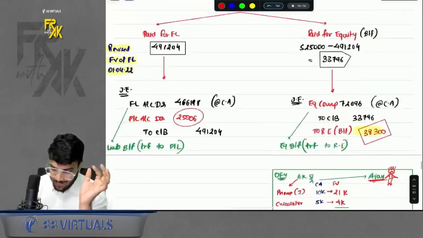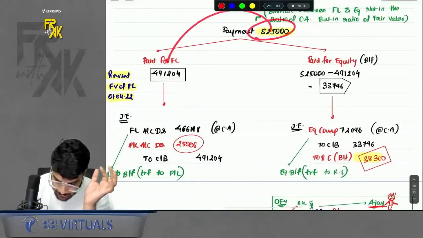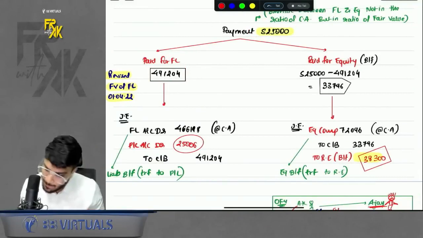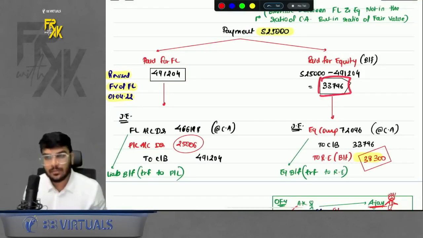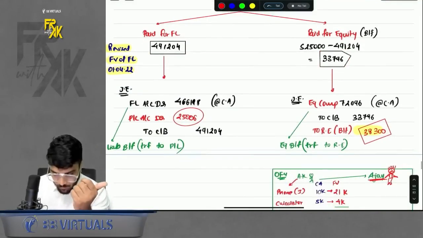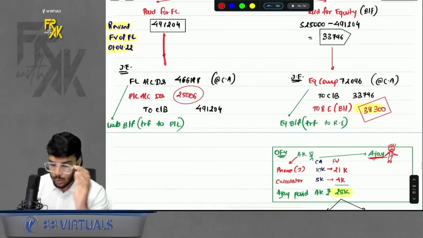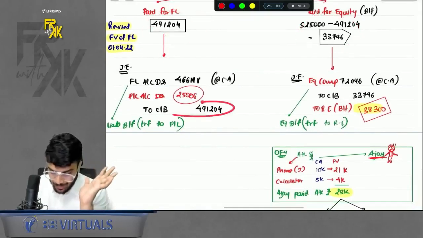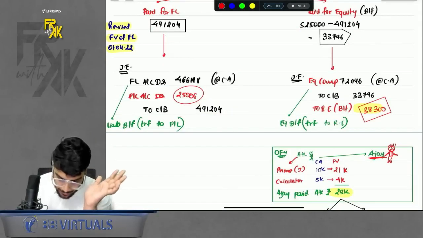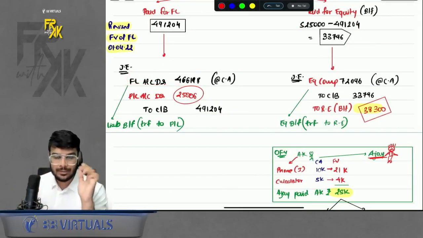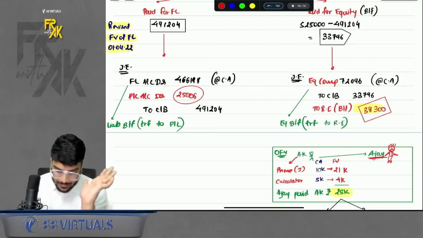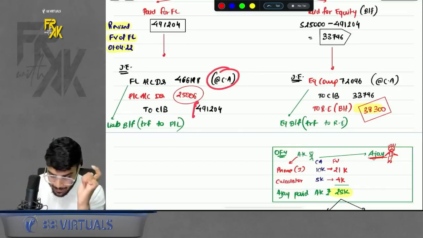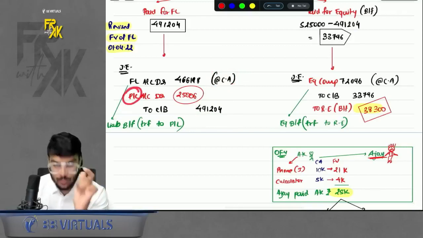That means out of 5,25,000, whatever is the fair value of FL, this much amount you are paying for FL. So the balance amount you will pay for equity. Now, whatever you paid for FL, pass two different entries for both these elements. Whatever you paid for FL, you will say to cash bank the amount paid. FL will go out at carrying amount only. That means when you say FL to cash bank, the amount of FL is going out at carrying amount, but the payment made is excess. The difference is transferred to profit and loss.